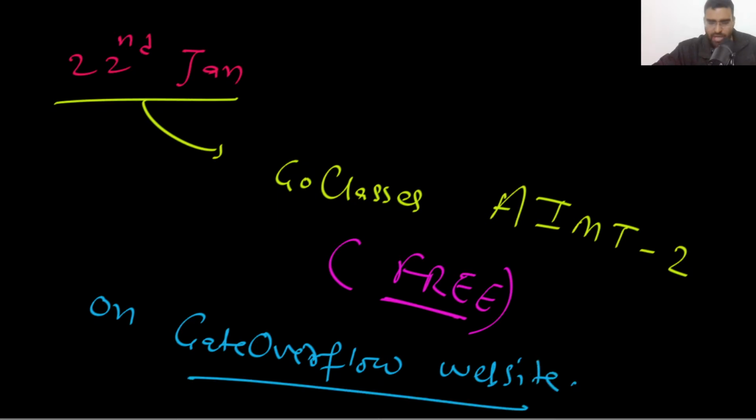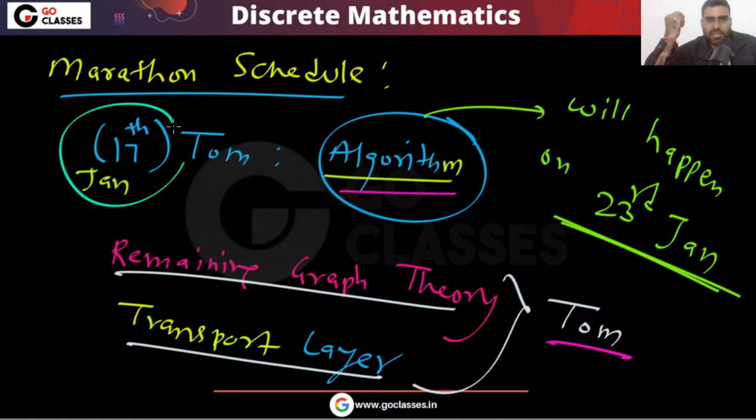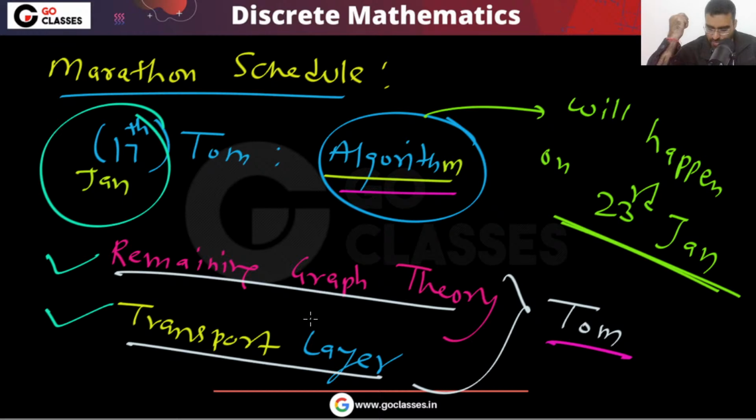So this algorithm marathon will happen on 23rd January, and tomorrow, 17th January, we will complete these topics. Basically, whatever we are covering, we want to cover in a perfect way. We don't want to leave anything in between. I will complete this graph theory tomorrow, and the transport layer will be completed tomorrow. So that the revision of compute network and discrete mathematics is completely covered.